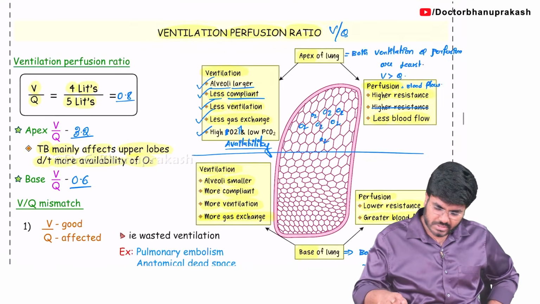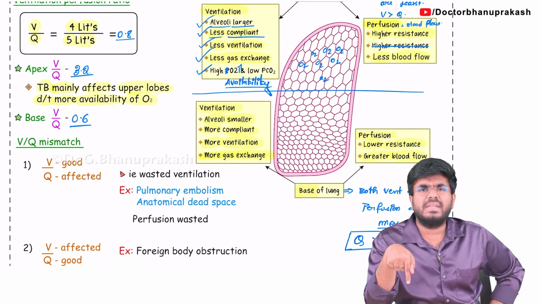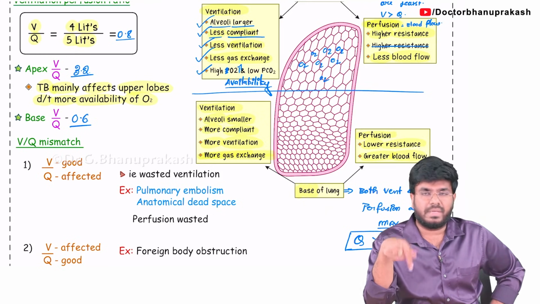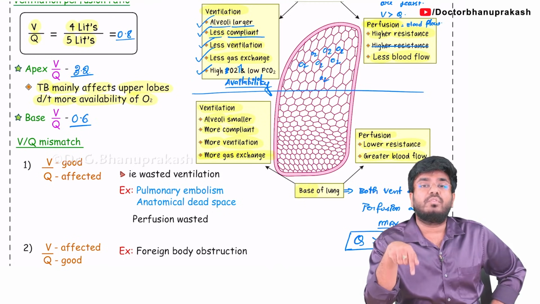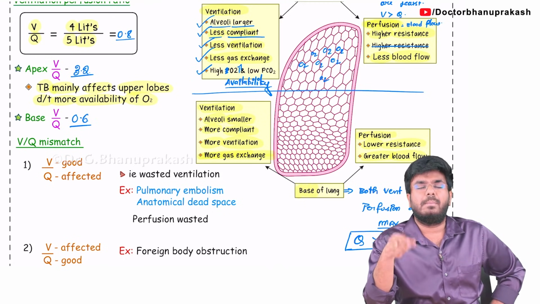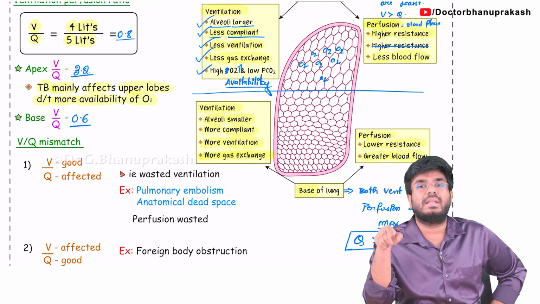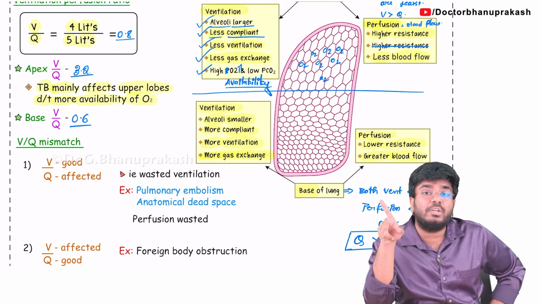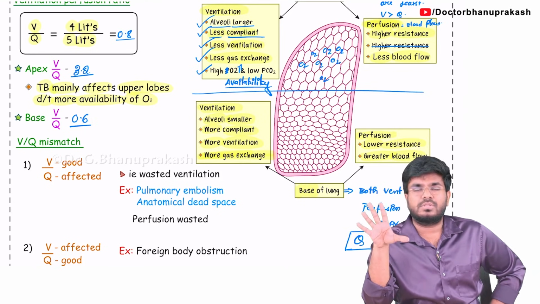Now, let me ask you some questions. You try to answer. Where does maximum ventilation occur? Base. Where does maximum perfusion occur? Base. Where are smaller alveoli? Base. More compliant alveoli? Base. Maximum gas exchange? Base. Perfusion greater than ventilation? Base. But in the apex, more oxygen availability, large alveoli, less compliant alveoli, less gas exchange, less ventilation, less perfusion, but ventilation is comparatively greater than perfusion. Okay, so these are the differences.